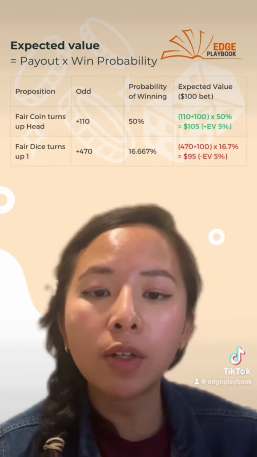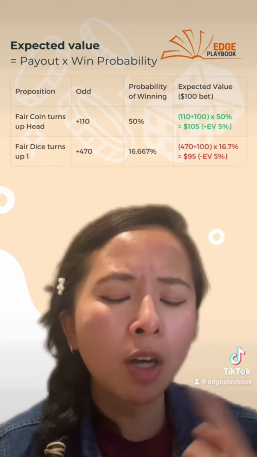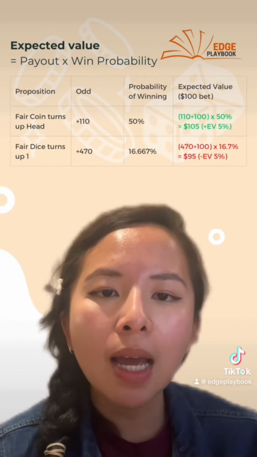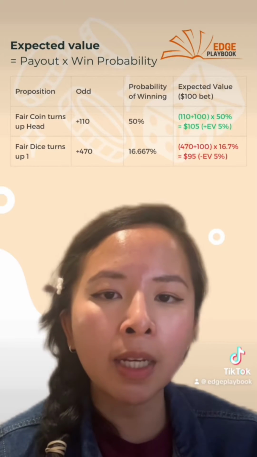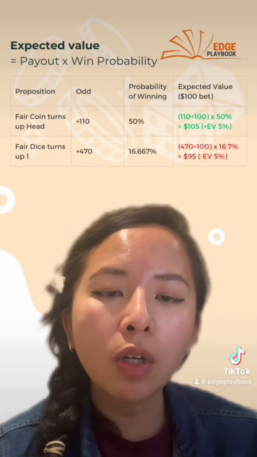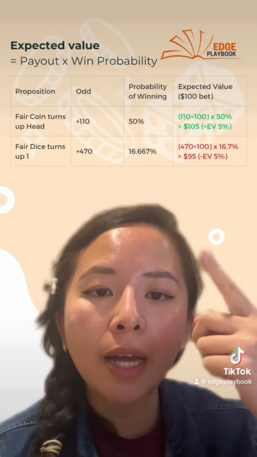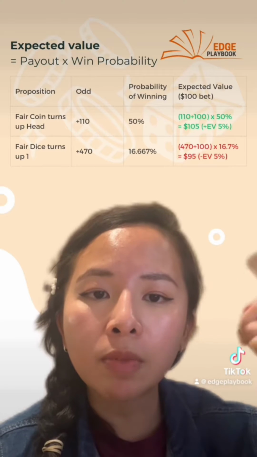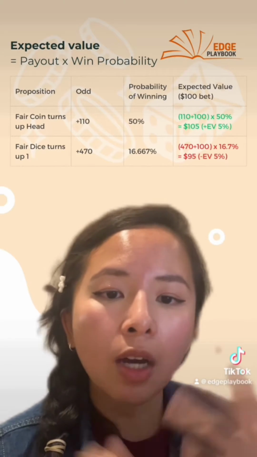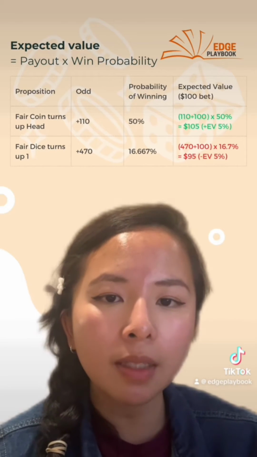Let's say we go to a casino and place a fair coin bet. The odds that the casino gives us are plus 110. This never happens. And we know the probability of the coin toss turning up heads is 50%. So if we place a $100 bet, we will make 110 plus 100 times 50%, which is $105 on expected value, which gives us a plus EV of 5%.